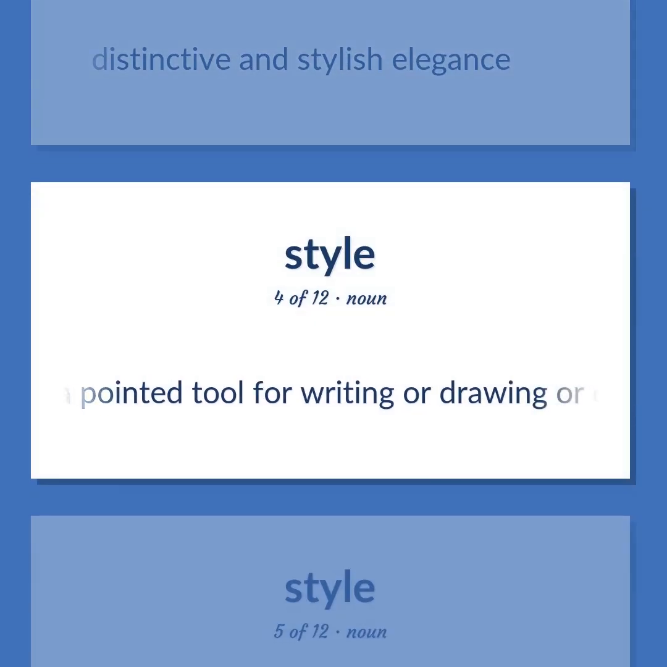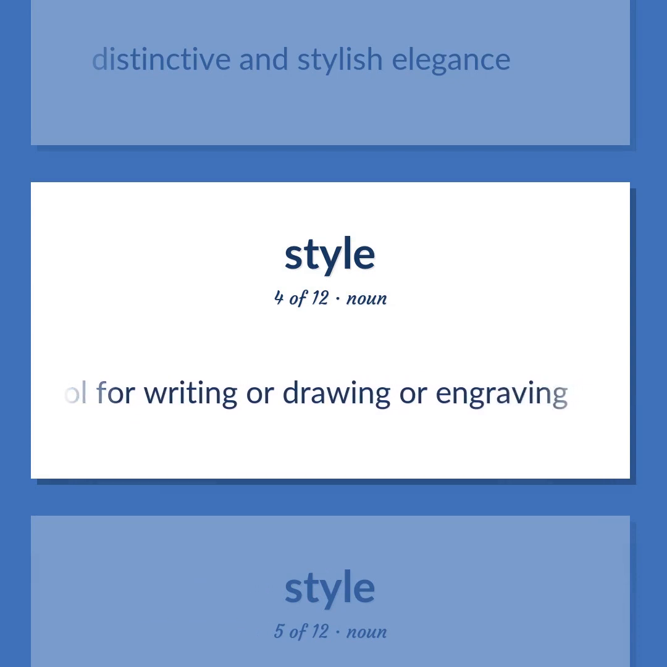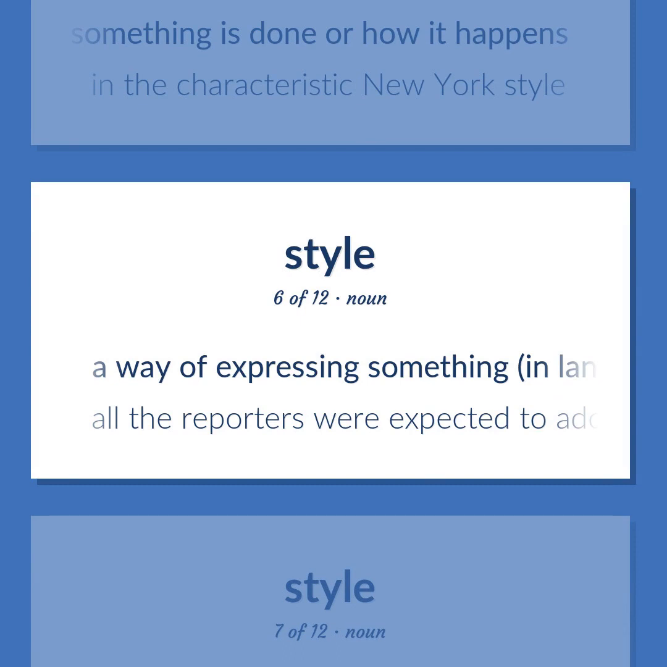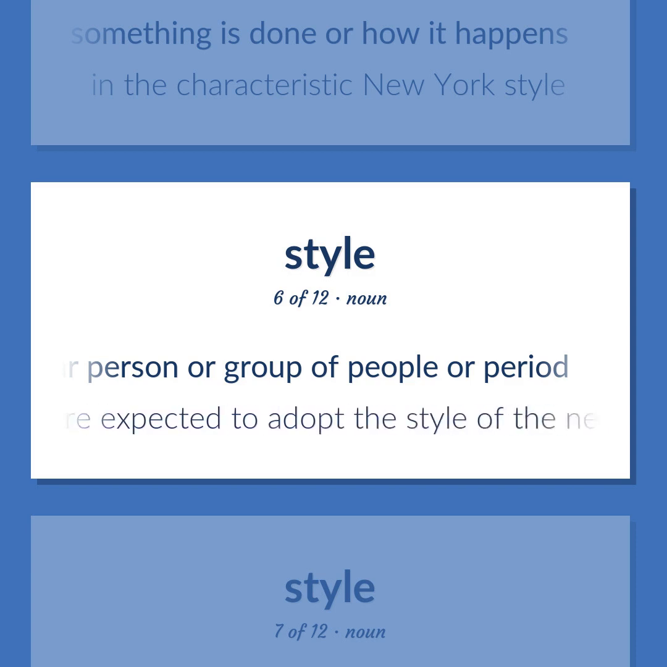A pointed tool for writing or drawing or engraving. How something is done or how it happens. In the characteristic New York style. A way of expressing something, in language or art or music, etc., that is characteristic of a particular person or group of people or period. All the reporters were expected to adopt the style of the newspaper.